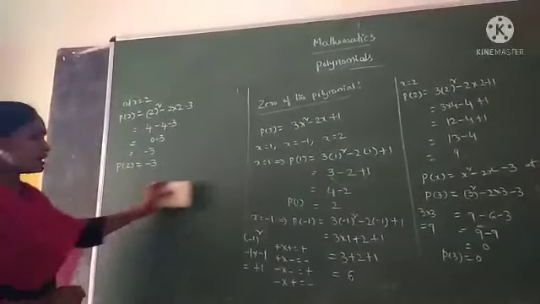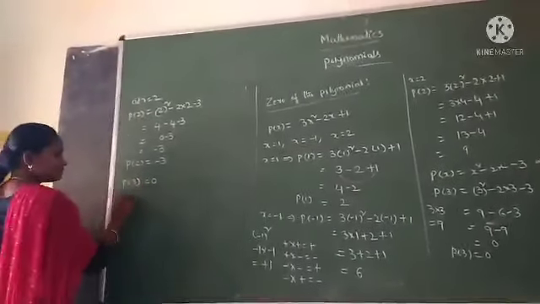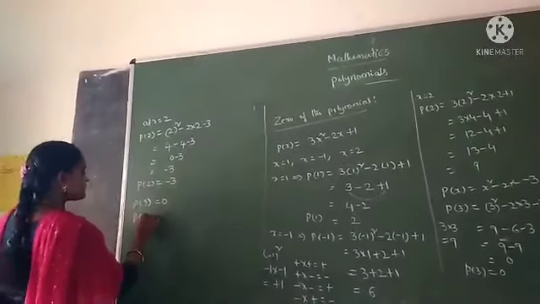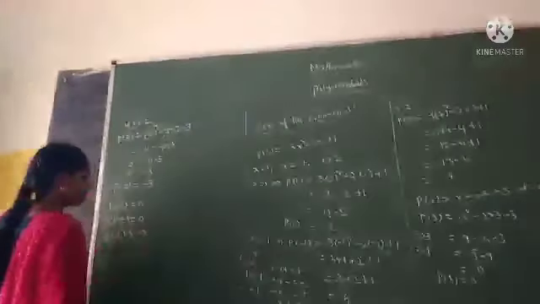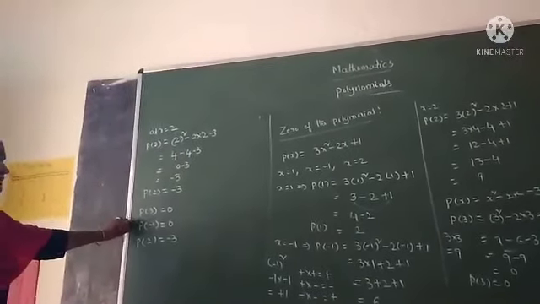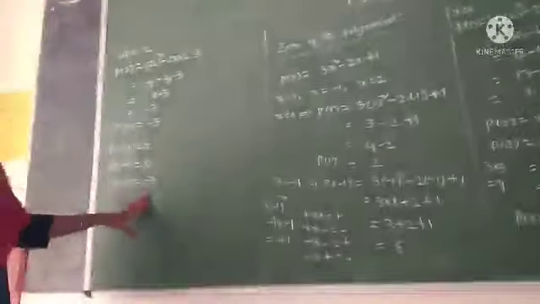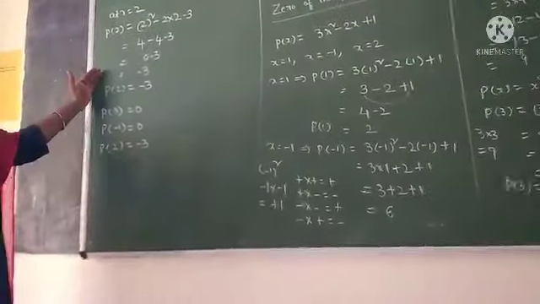Therefore we observe the values of P of 3 equals 0, P of minus 1 is equal to 0, P of 2 is equal to minus 3. We observe the values of P of 3 and P of minus 1, the result is 0. Therefore, we observe P of 2, the result is minus 3. In which polynomial we get the value 0, then the value.